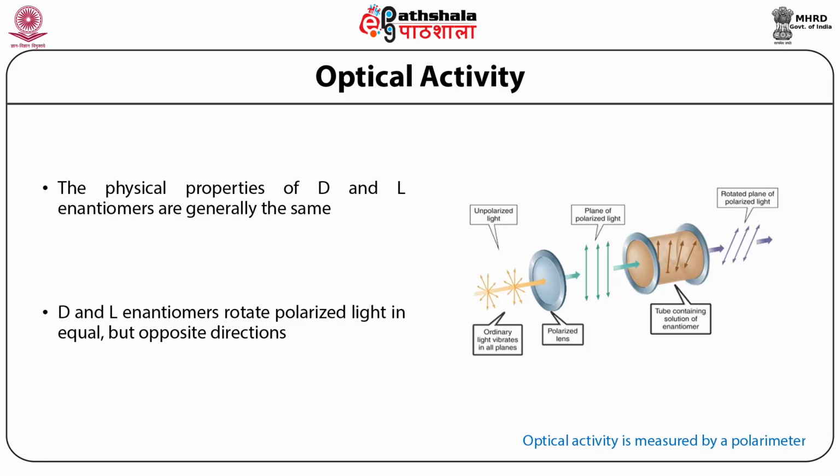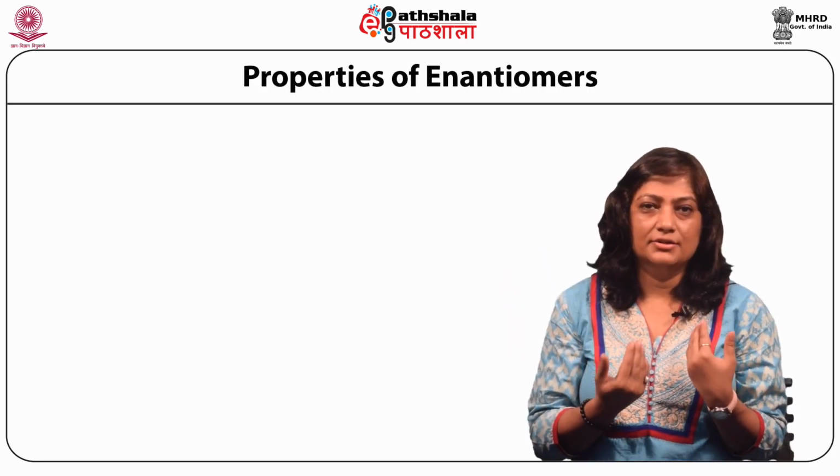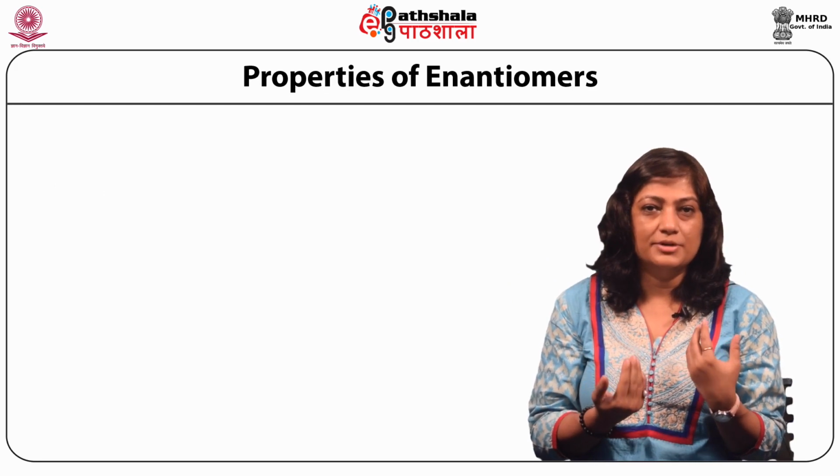So the D and the L designations that we saw previously do not represent the optical activity, actually. The optical activity is represented as either plus or minus, or it is designated as a small d and a small l. So let us just have a look at the different properties of enantiomers.